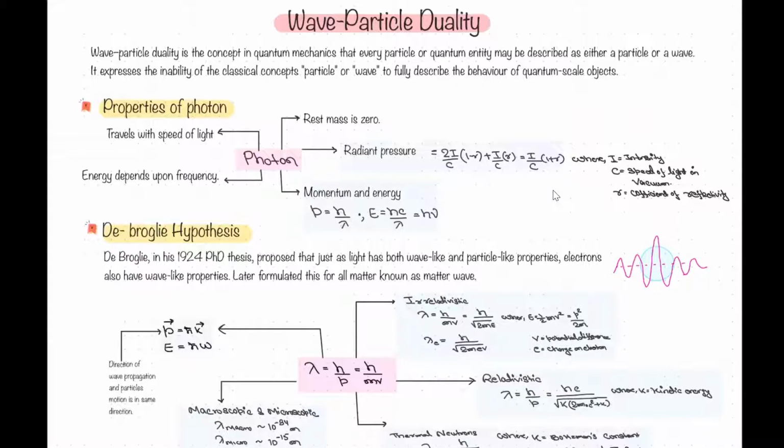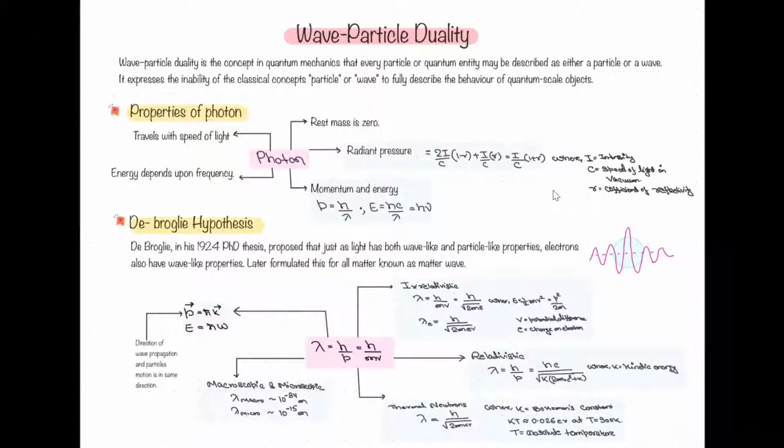Now, as we know, light can be either wave or particle in nature. It has dual nature. So in the same way, de Broglie in his 1924 PhD thesis proposed that we know that light is wave, so the electron will have the same property, right? Electron will also show diffraction, right? So this is what we know as matter wave, right? That every particle will have some wave-like characteristics, right? And de Broglie has given that lambda is equal to h by p, that is momentum, or h by mv. See, here p cannot be dissociated into m times v for the photon, but here we can dissociate, right?